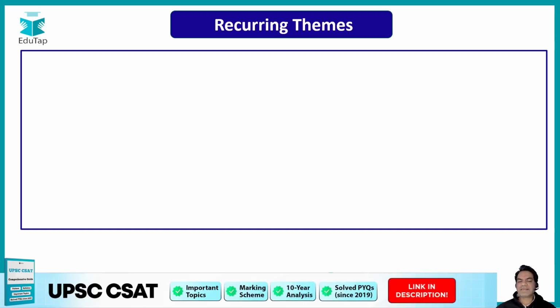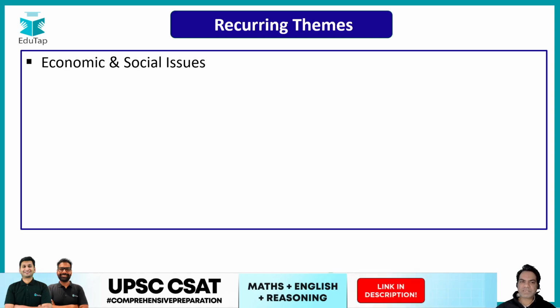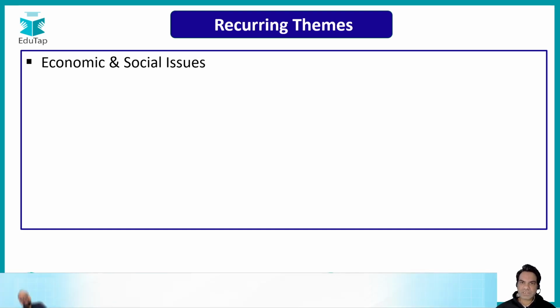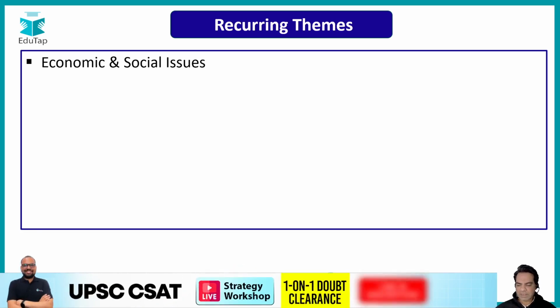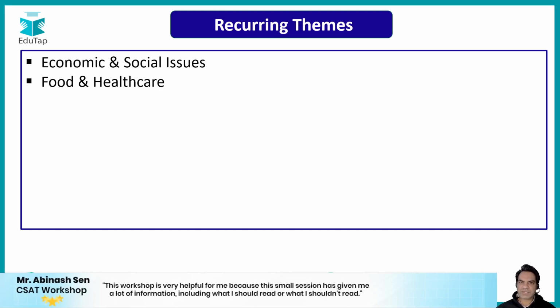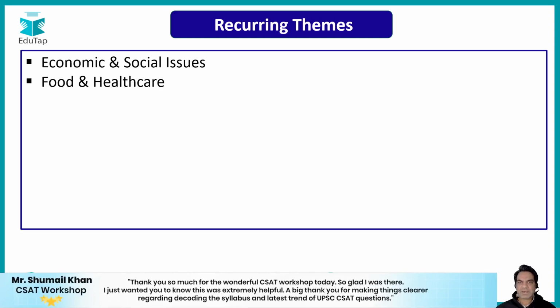Now let's get to the reoccurring themes. What are the reoccurring themes of this paper? First of all, guys, many passages are based on economic and social issues like women empowerment, education, healthcare, economic growth, financial inclusion, inclusivity, sustainable development. All these challenges and issues are very frequently discussed in the passages in the exam. Then the second reoccurring theme is food and healthcare. Definitely food chain, agriculture, healthcare, stunted babies, stunted women, and malnutrition. All these topics are very frequently asked.